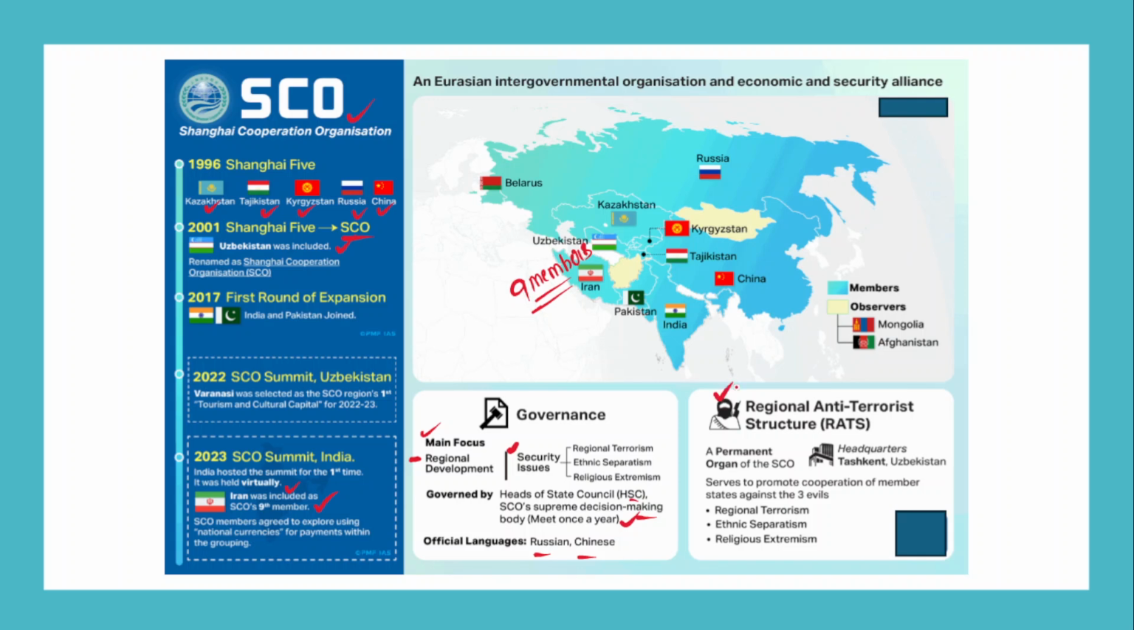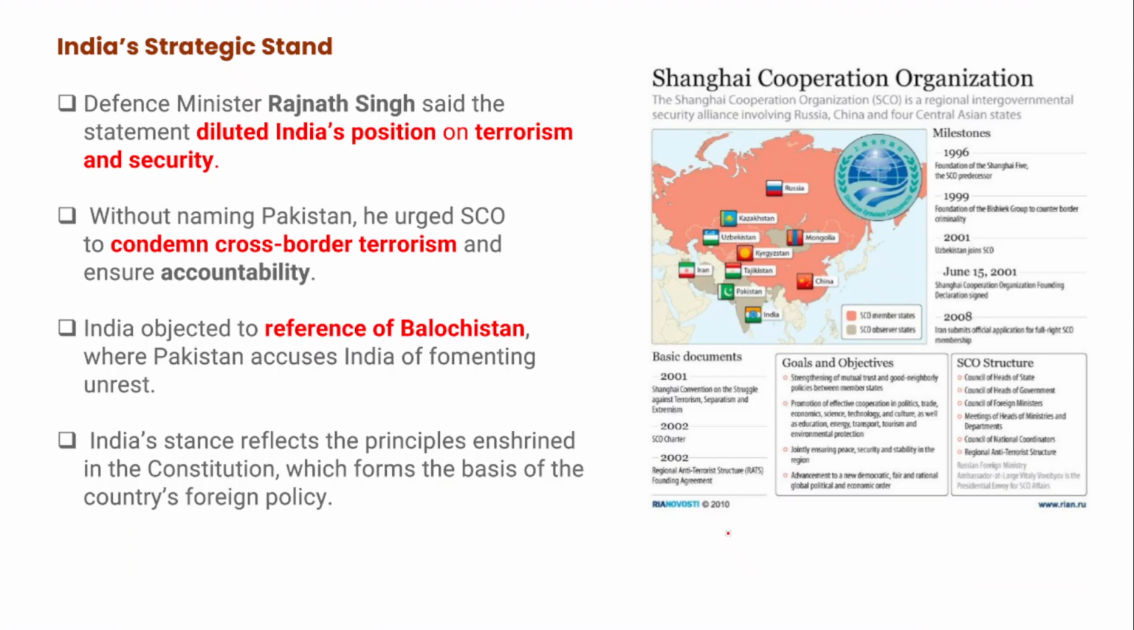Because it has a mechanism called the Regional Anti-Terrorist Structure, or RATS, right? This is a permanent organ of the Shanghai Cooperation Organization. The headquarters of the organization is located at Tashkent, Uzbekistan. In fact, the Regional Anti-Terrorist Structure serves to promote cooperation of member countries against 3 different evils: regional terrorism, ethnic separatism, and religious extremism, right? These are the 3 issues that the Regional Anti-Terrorist Structure would actually face.